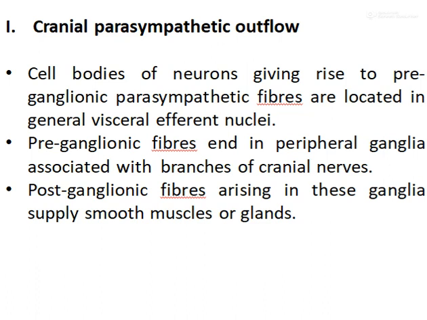Cranial parasympathetic outflow: the cell bodies of neurons that give rise to preganglionic parasympathetic fibers are located in the general visceral efferent nuclei. Preganglionic fibers end in peripheral ganglia associated with branches of the cranial nerves. So, postganglionic fibers arising in these ganglia supply smooth muscle and glands.